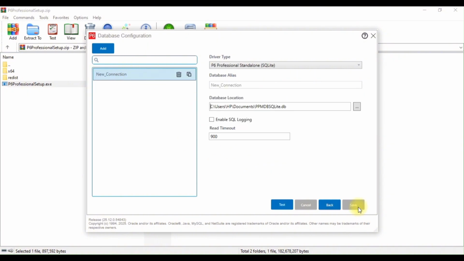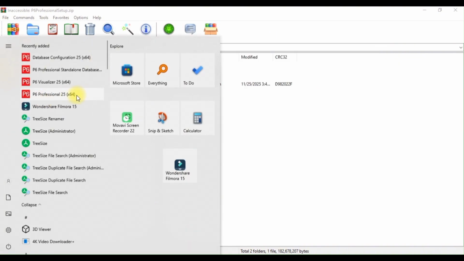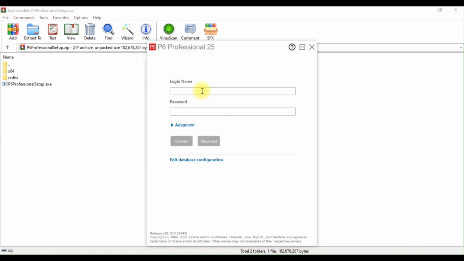Then click on the here next. It will load your old profile into this new software. Then click on OK and save. Then open the Primavera P6 from the start menu.